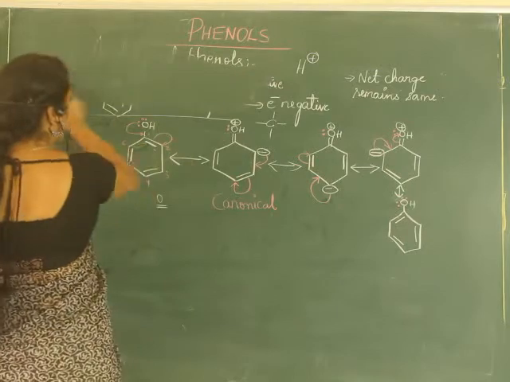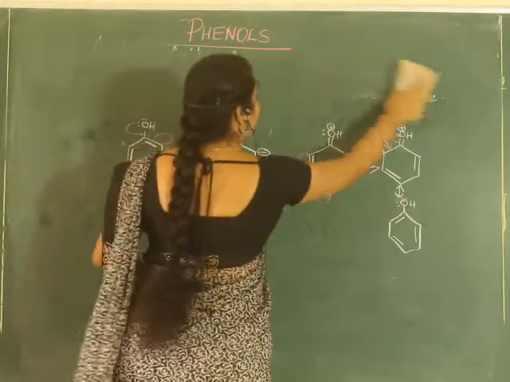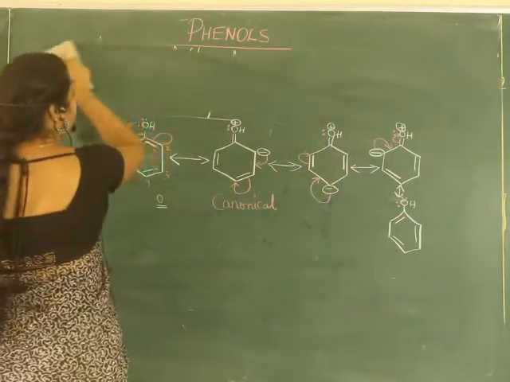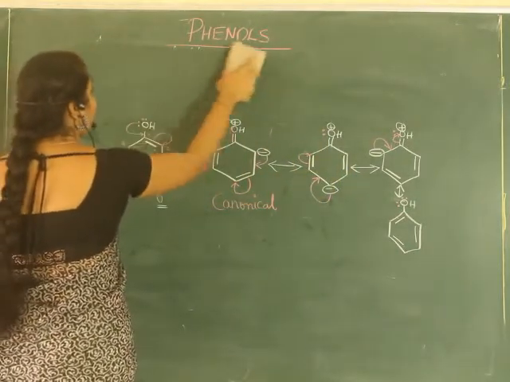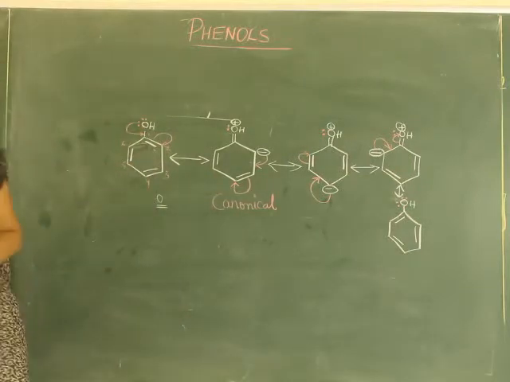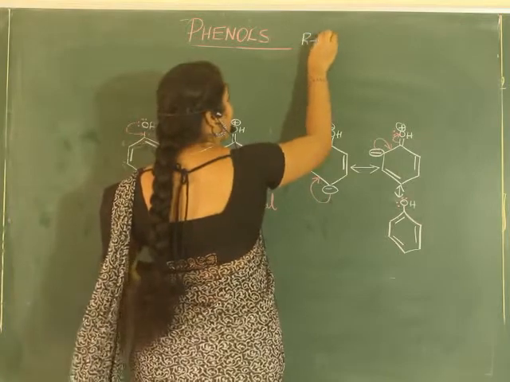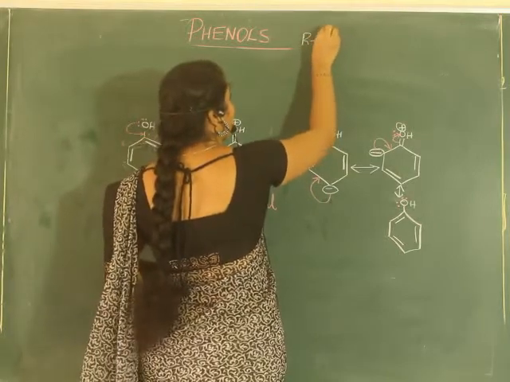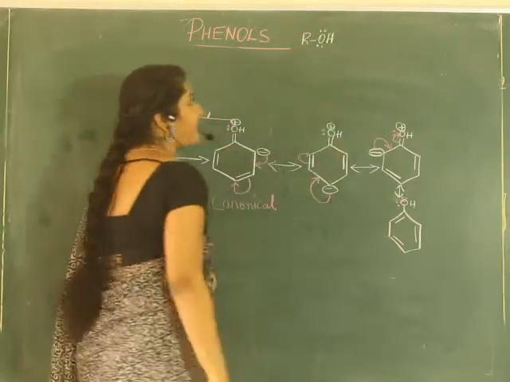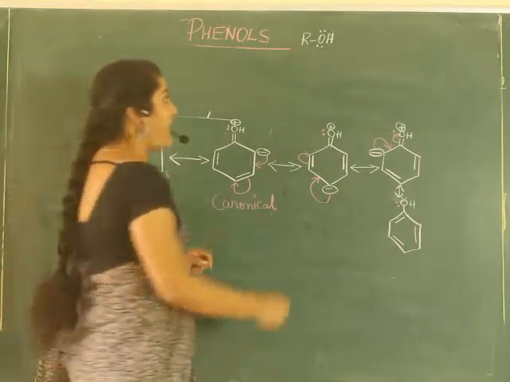Now I will come to one more point, so I will not erase this part. When we speak about acidity of phenols, one more thing we have to see. Let us compare ionization of alcohols and ionization of phenols. How do alcohols ionize? Alcohol is represented as ROH with two lone pairs of electrons.